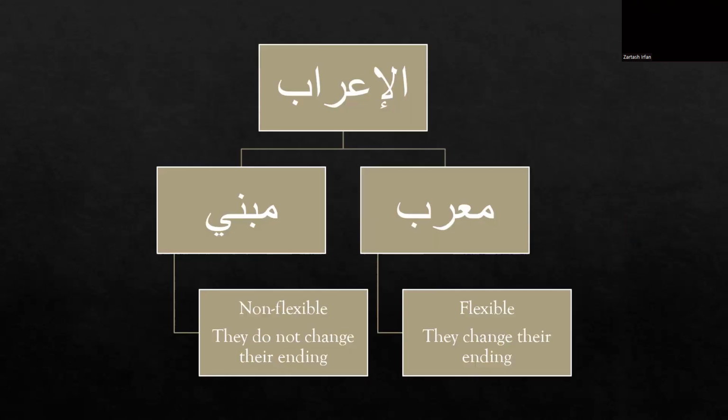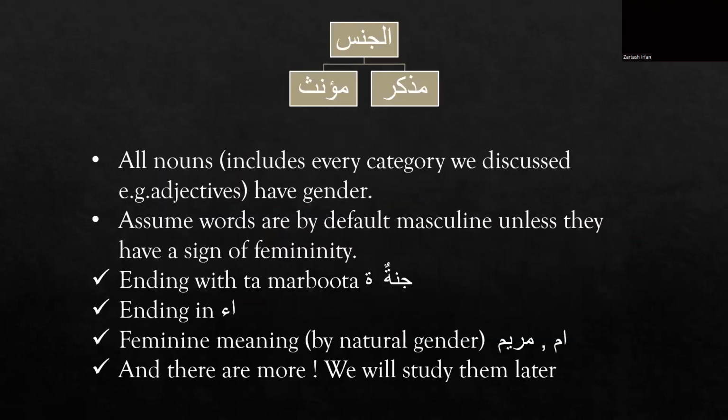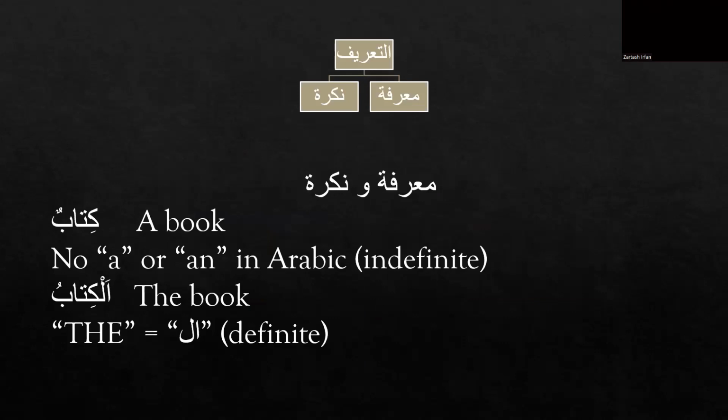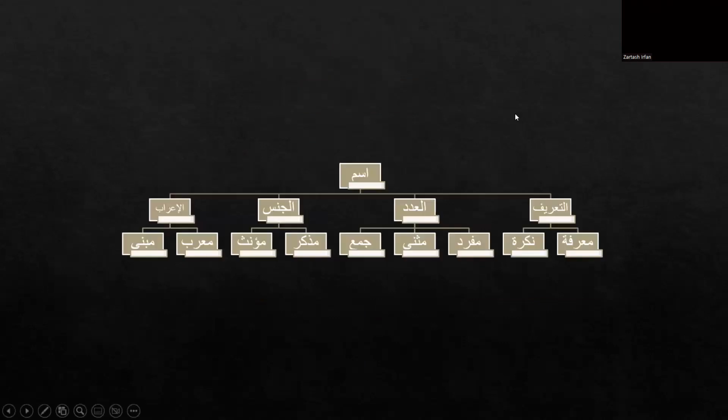So for today, we had an overview of all the ism characteristics that we are going to study in the later lessons, inshallah. An ism has four main characteristics: at-tarif, al-adad, al-jins, and al-i'rab.